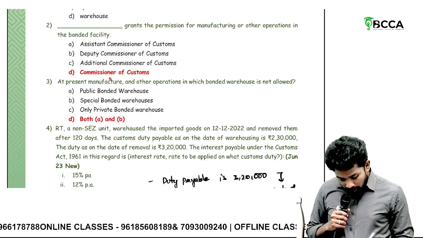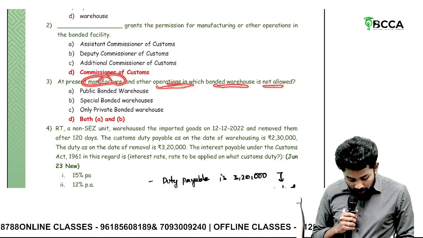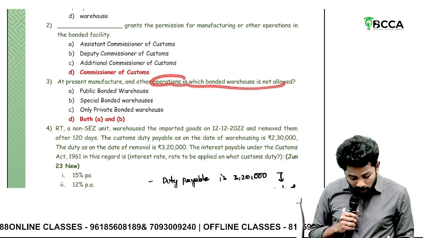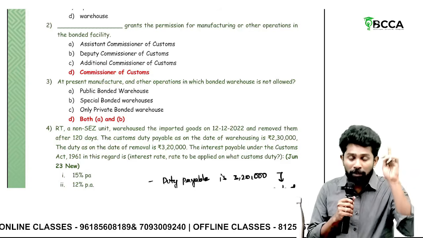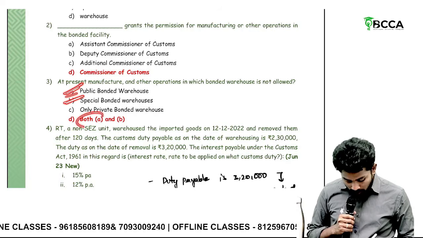At present, manufacture and other operations in which bonded warehouse is not allowed? Sir, manufacturing and other operations are currently allowed only in private warehouses. So in public and special bonded warehouses, not allowed.